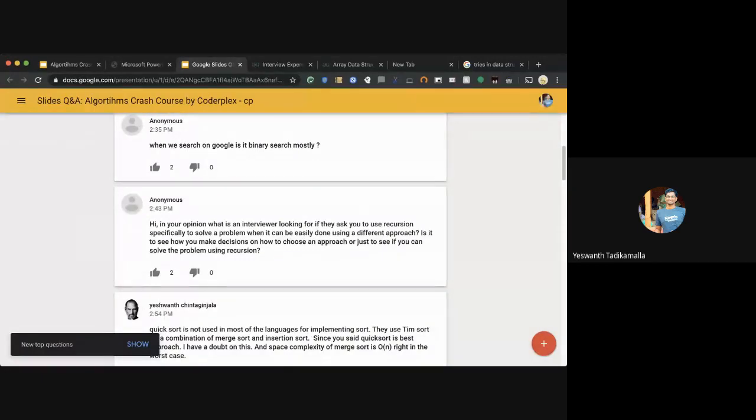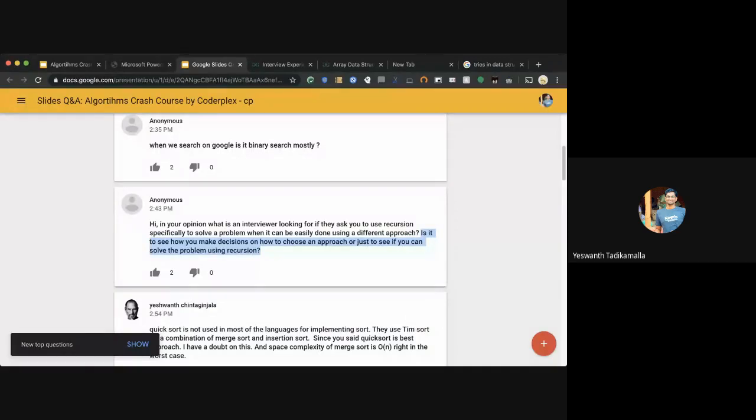In your opinion, what is an interviewer looking for if they ask you to use recursion specifically to solve a problem when it can be easily done using a different approach? Is it to see how you make decisions on how to choose an approach, or just to see if you can solve the problem using recursion?